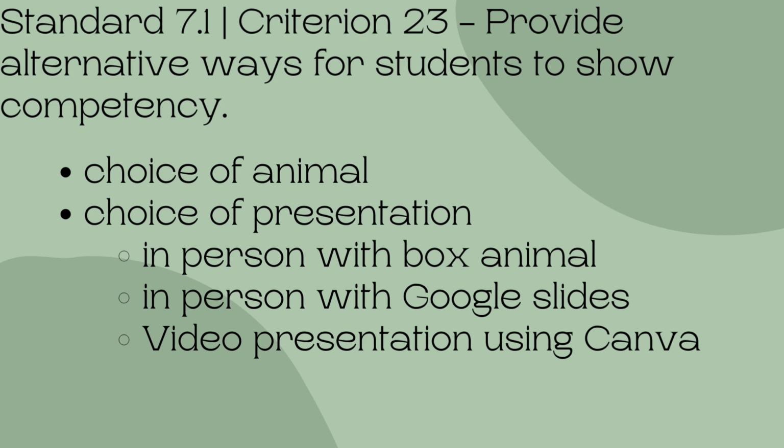Standard 7.1, Criterion 23, Provide alternative ways for students to show competency. Students had voice and choice in this project. They chose which animals they were going to research and build, as well as how they wanted to present the animal. They could present in person using their box animal or in person using Google Slides.